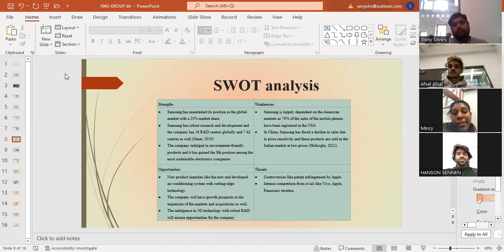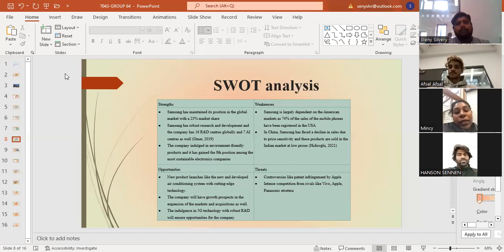Next, I'm moving to the weaknesses. One of the main weaknesses Samsung is facing is that it is largely dependent on the American market, and 74% of its sales happen in America, where it has also been registered. When it comes to China, Samsung is facing a decline in sales due to price sensitivity. The products which they cannot sell in China, they are selling in India for a very low cost. That is one of the main weaknesses Samsung is facing recently.